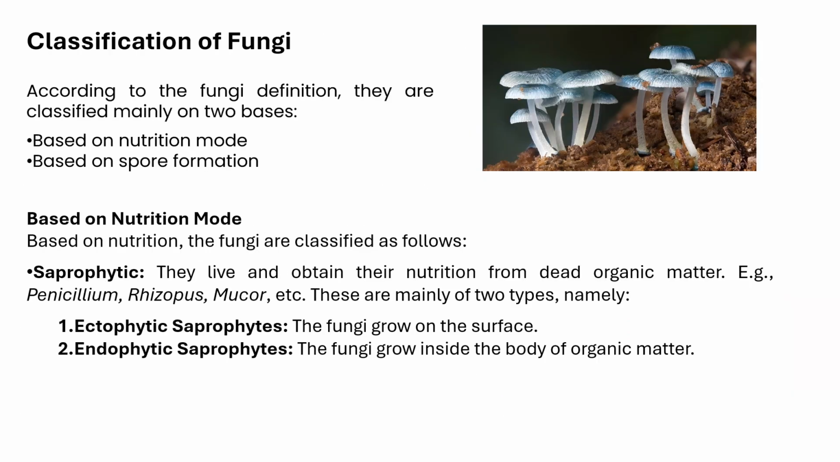Classification of fungi. They are classified mainly on two bases. The first one is based on their nutrition mode and the second one is based on spore formation. Based on nutrition mode, the fungi are classified as saprophytic, parasitic and symbiotic. Saprophytic fungi obtain their nutrition from dead organic matter. Examples include Penicillium, Rhizopus and Mucor. The saprophytic mode of nutrition is mainly of two types: ectophytic as well as endophytic. Ectophytic saprophytes are fungi able to grow on the surface, whereas endophytic saprophytes are fungi that grow inside the body of organic matter.